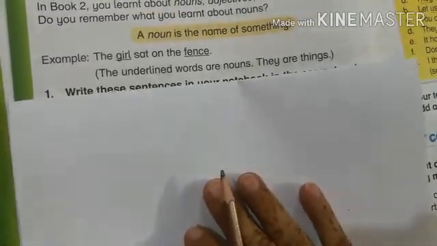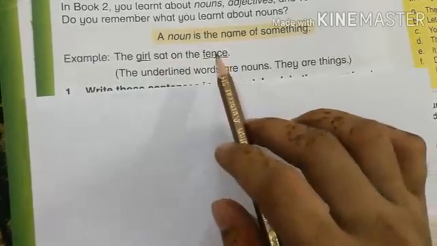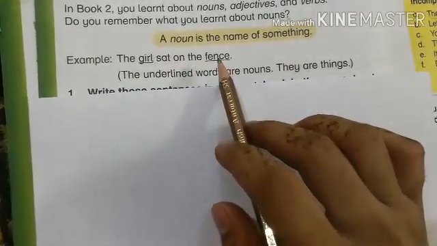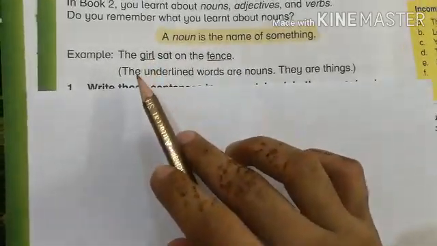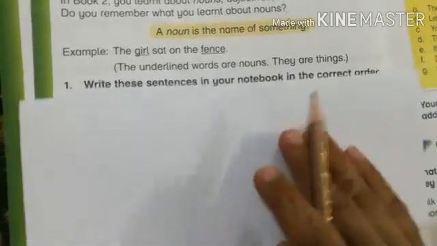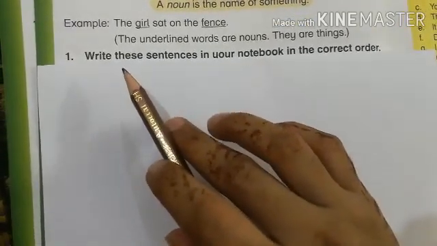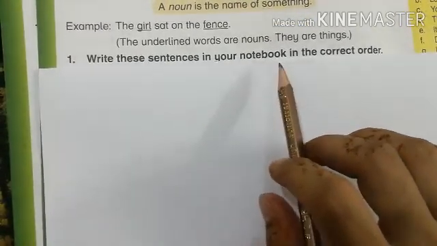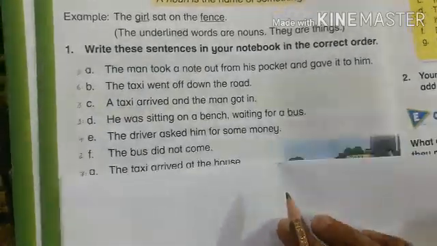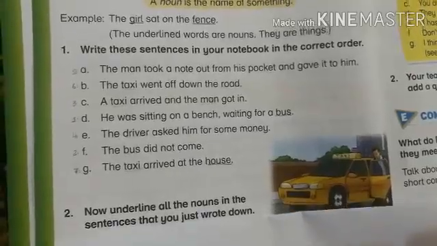So let's come to our concept of nouns. The girl sat on the fence. Here girl and fence are the nouns, because fence is a name of a thing and girl is a name of a person. The underlined words are nouns. They are things. Now let's move towards question number 1, that is, write these sentences in your notebook in the correct order. Here are given some sentences and they are not written in the correct order.